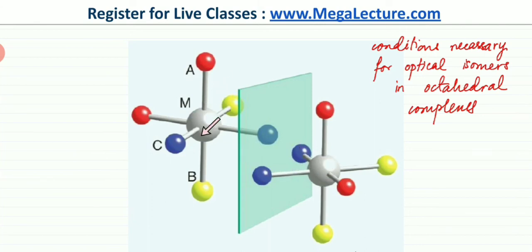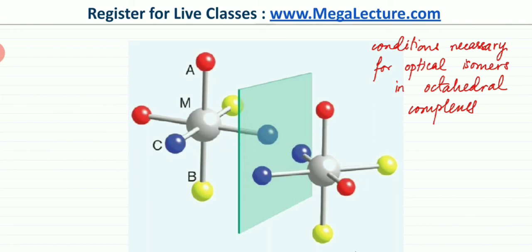You can look at these two mirror images. You can try to rotate this particular molecule in any direction you like, but it's never going to look like this molecule. You can visualize this. You can rotate the four bonds in the middle like a fan, and bring these blue dots towards yourself, like the one shown in the mirror image. But the yellow and the red ligands are not going to point in the right direction. So no matter what you do, this is the minimum arrangement.